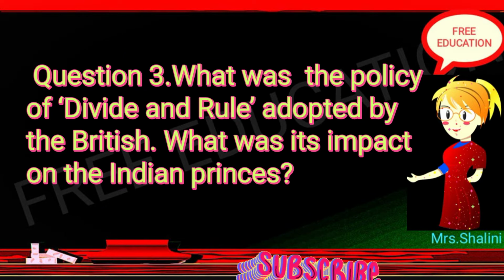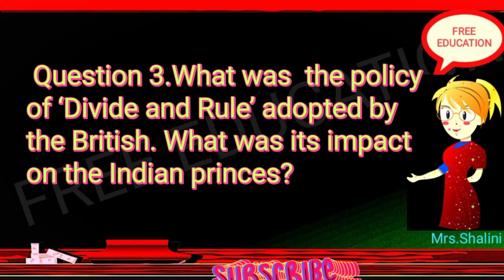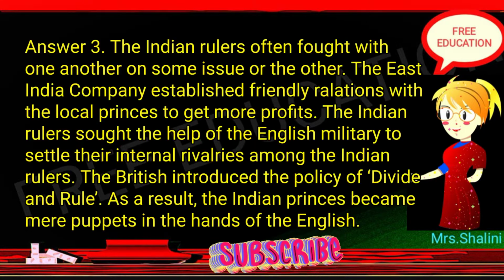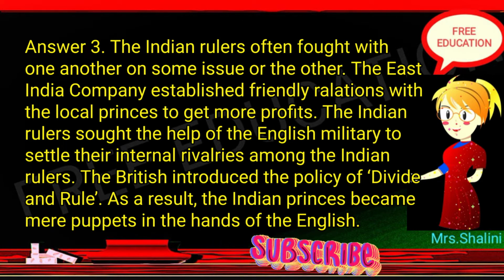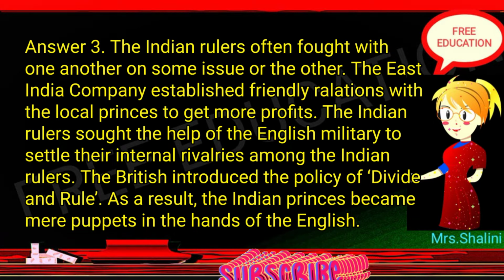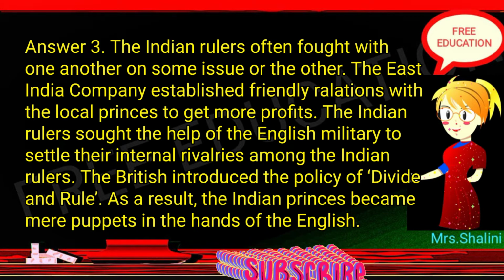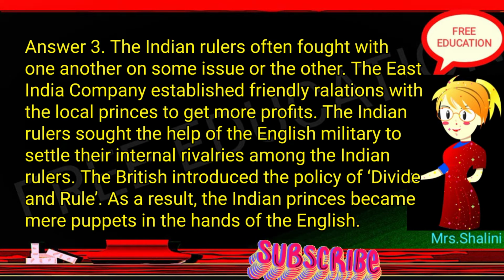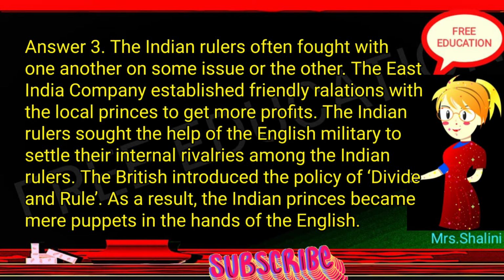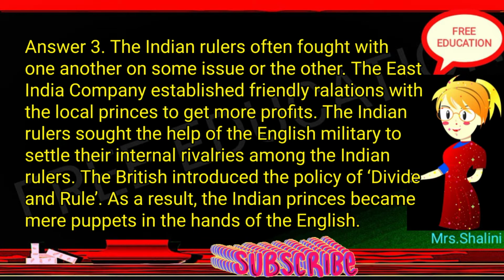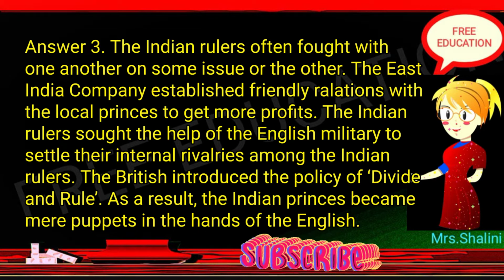Question 3. What was the policy of divide and rule adopted by the British? What was its impact on the Indian princes? Answer 3. The Indian rulers often fought with one another on some issue or the other. The East India Company established friendly relations with the local princes to get more profits. The Indian rulers sought the help of the English military to settle their internal rivalries. The British introduced the policy of divide and rule. As a result, the Indian princes became mere puppets in the hands of the English.